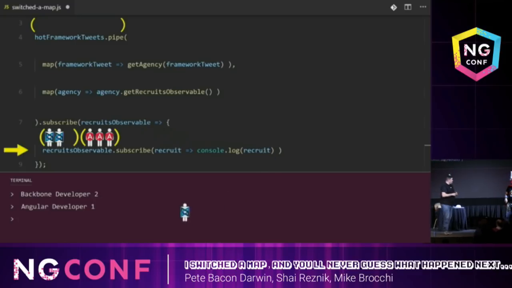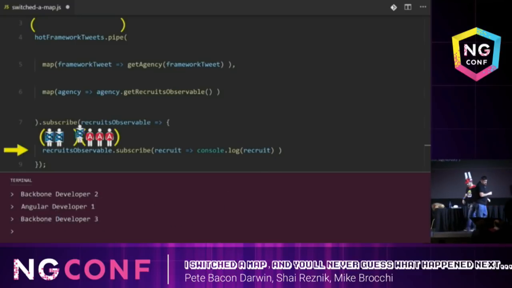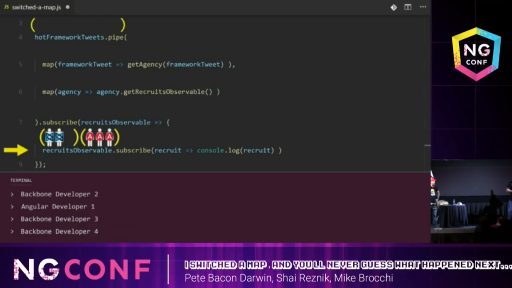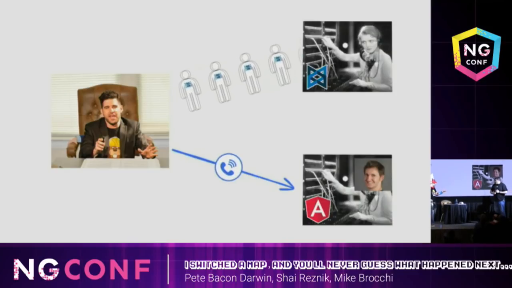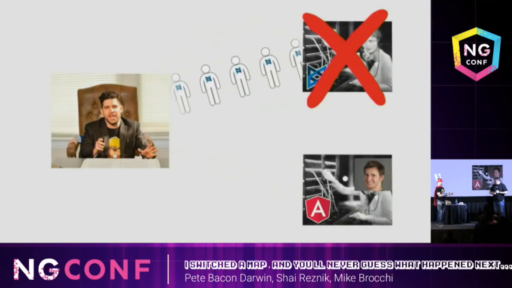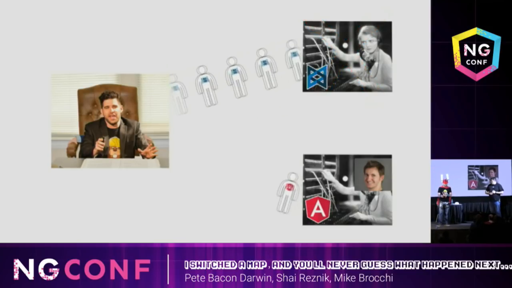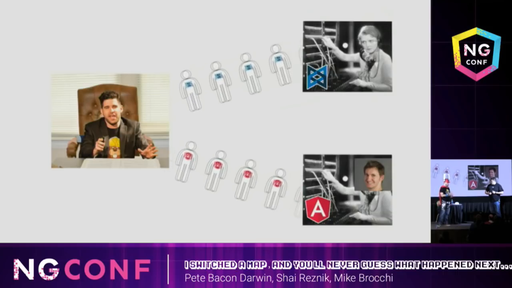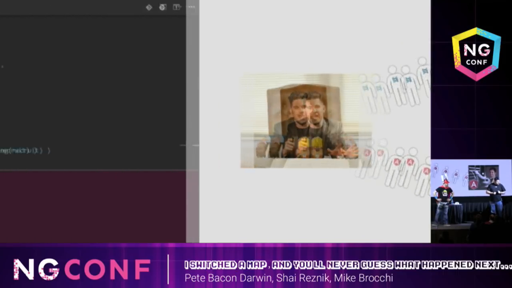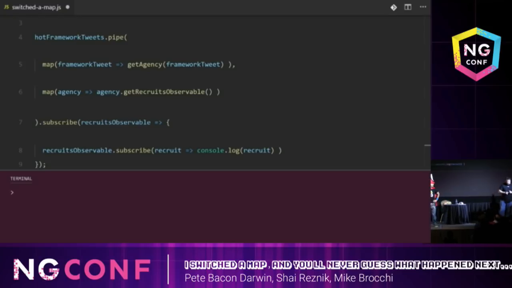Mike. Yes, reactive teacher man. Take a look. Oh, where did those extra Backbone developers come from? Weren't they supposed to stop? Well, duh. We never fired the first agency. If you remember, when Kevin, the CEO, hired the Angular agency, he then immediately fired the Backbone agency. Of course, he didn't have to do that. He could have chosen not to fire the Backbone agency and to get all recruits from both agencies. And this is exactly what's happening in our code.